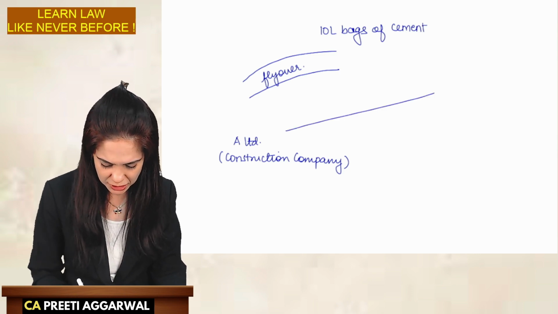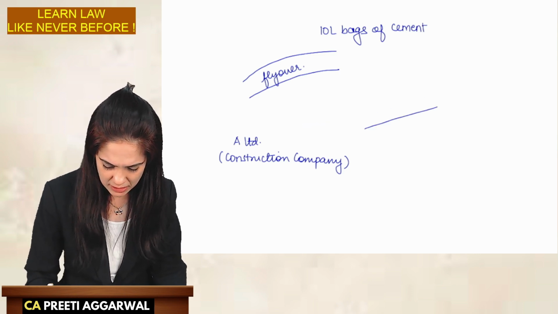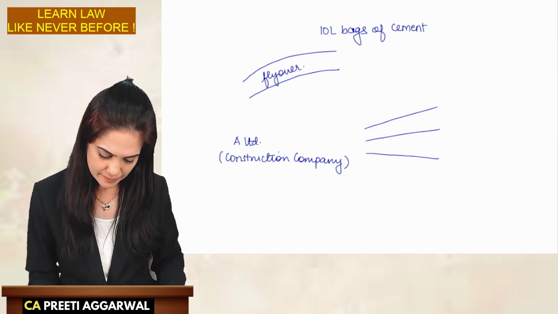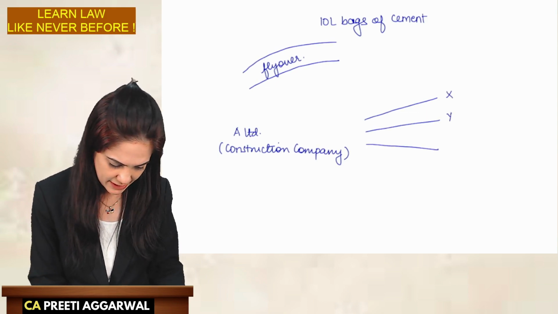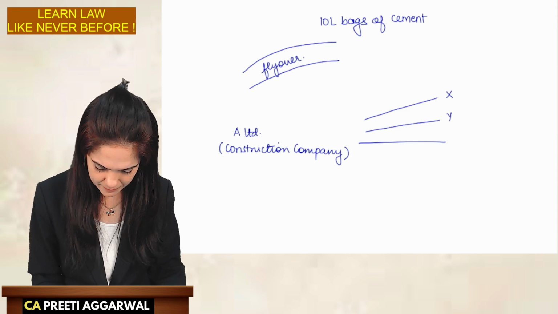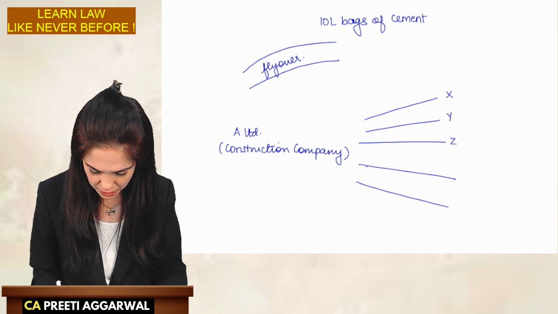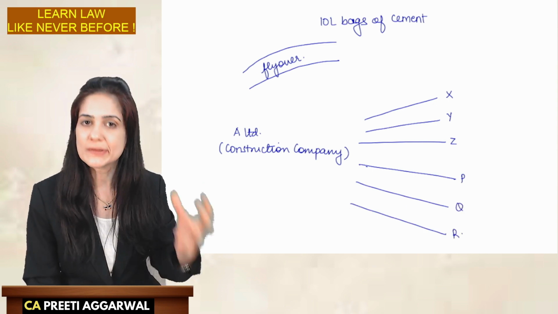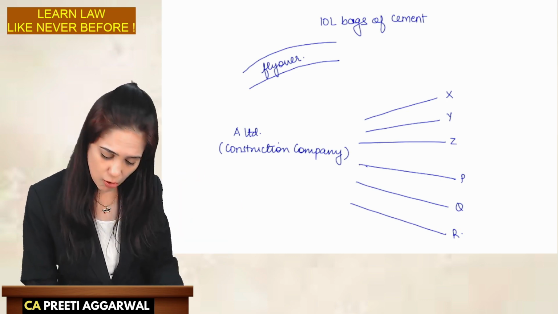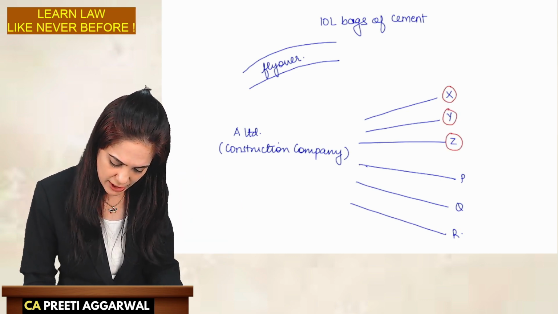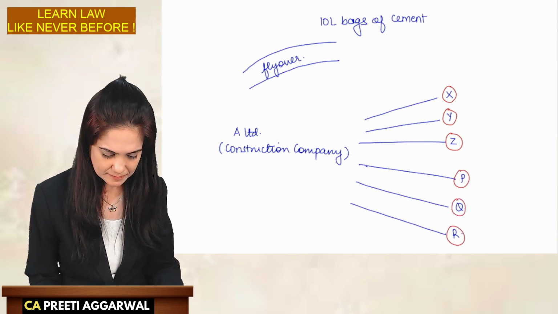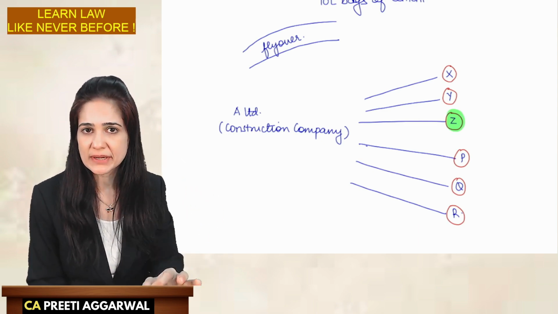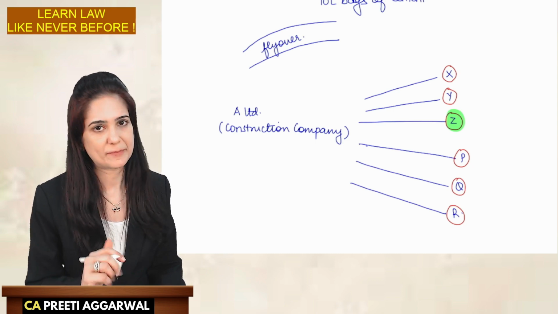So, they have invited quotations. Like, please send us the price at which you vendors are ready to supply cement. We need 10 lakh bags. X, Y, Z, P, Q, R. They all filled tenders offering to supply cement at a particular price. They all gave offer that we will supply cement at this price. But Z's offer was the best. He was ready to supply cement at the lowest price. So we accepted his offer.